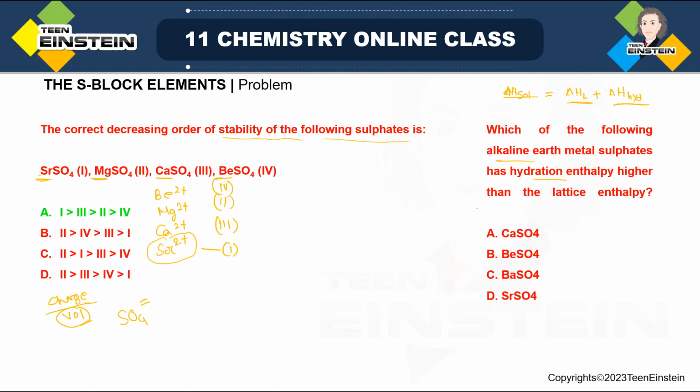Now, when we discussed sulfate, that is salt of oxoacid section in the last class, all these are basically sulfates. Now, the solubility of sulfate down the group is actually decreasing.